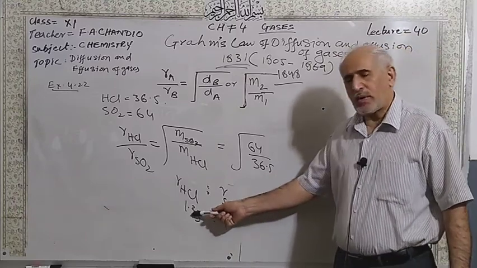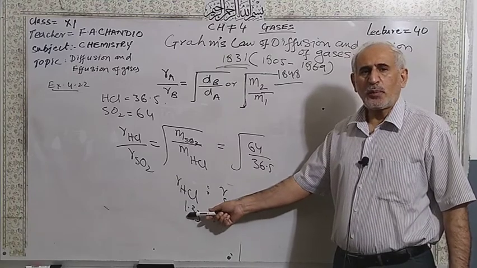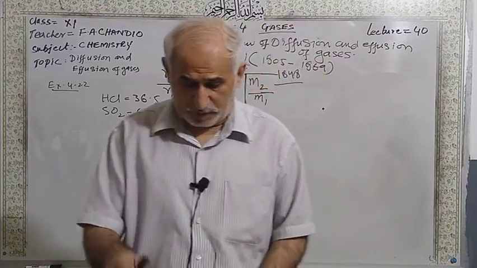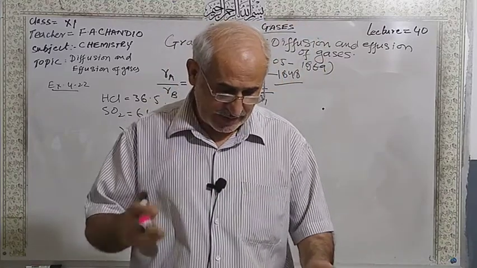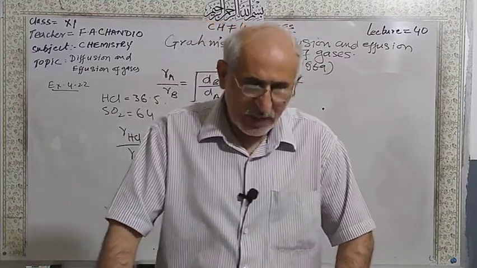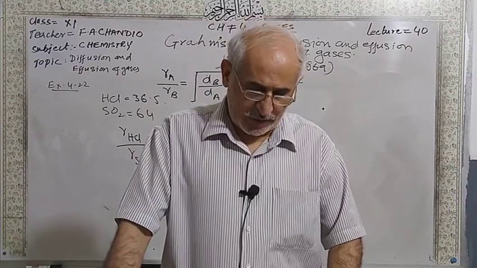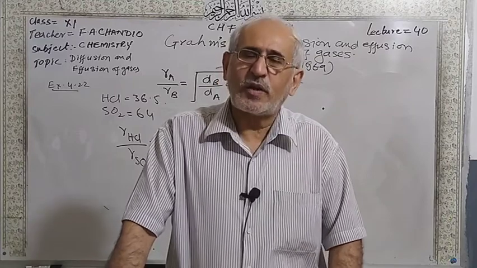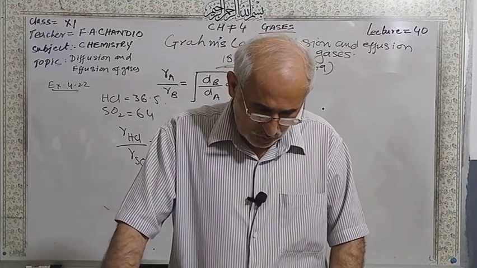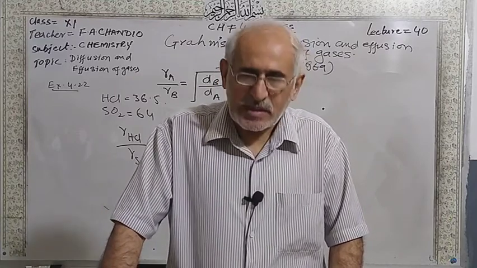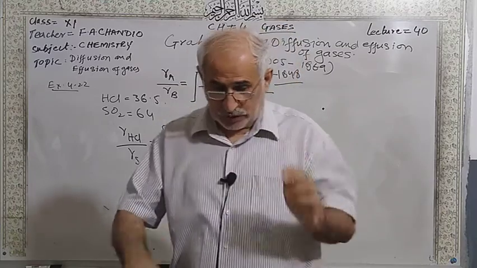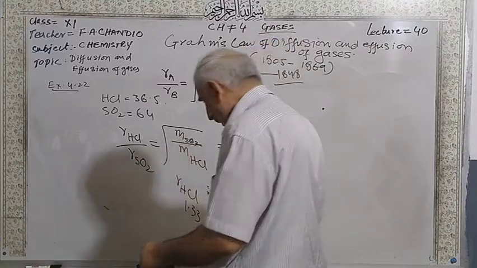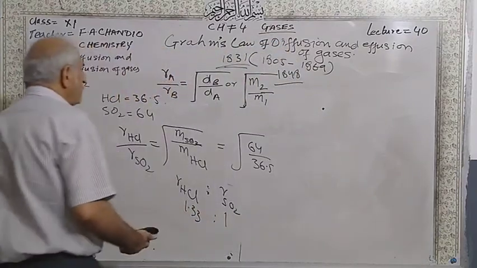This is 1, this is 1.33. Hence, the rate of diffusion of hydrogen chloride gas will be 1.33 times the rate of diffusion of sulfur dioxide gas. This is a very simple use of Graham's law of diffusion and effusion.